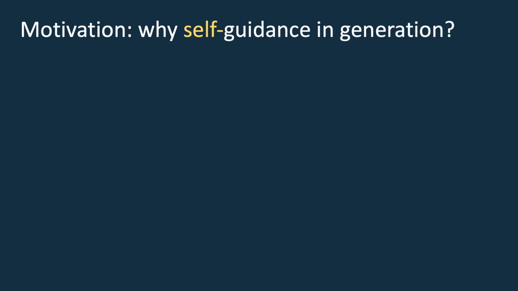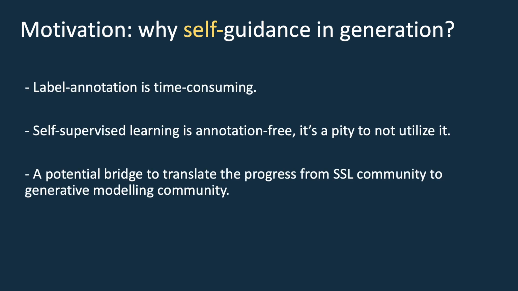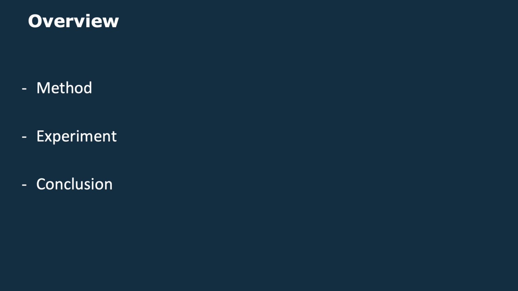The second motivation is why self-guidance in generation. Firstly, because label annotation is very time consuming. Secondly, because self-supervised learning is annotation free, and it's a pity if we don't utilize it. And finally, it could be a potential bridge to translate the progress from the self-supervised learning community to the generative modeling community. So here we provide an overview of this talk: method, experiment, and conclusion.